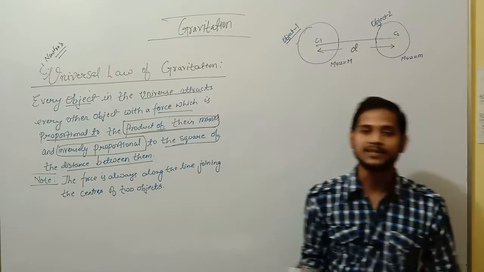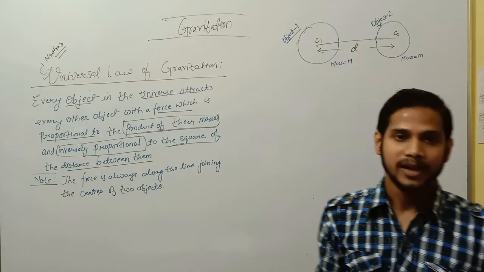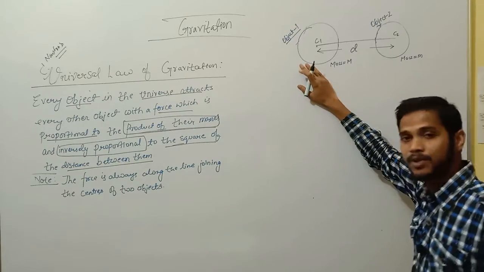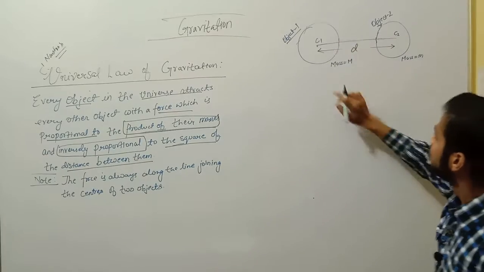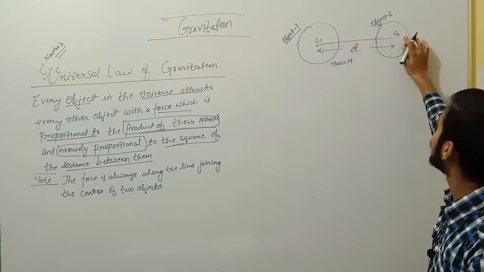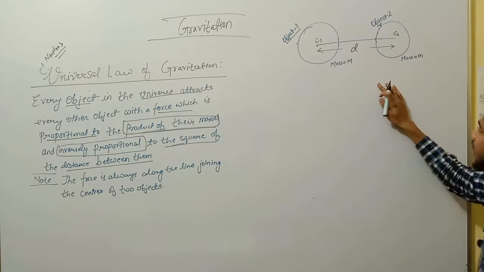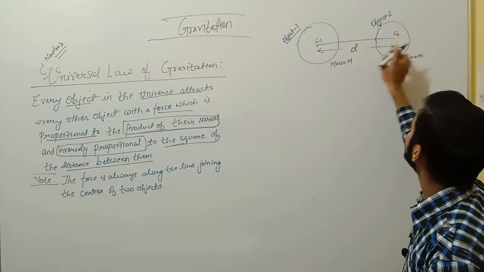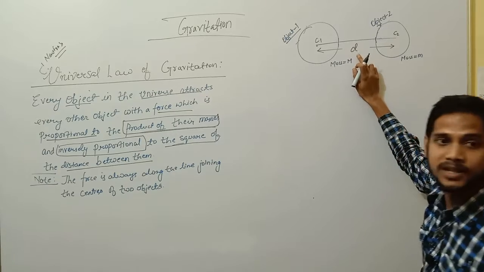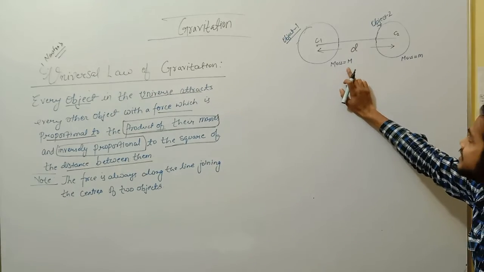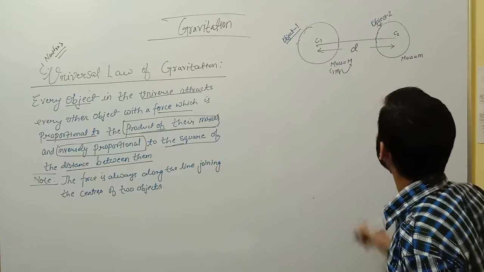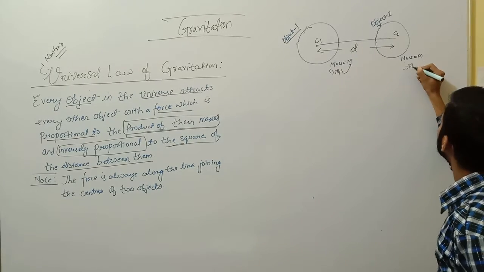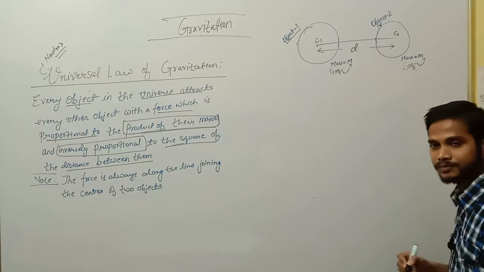And we will understand this statement with the help of examples. Suppose we have two objects, object 1 and object 2, with centers C1 and C2, and the center to center distance between them is capital D. Suppose object 1 has mass capital M, and object 2 has mass small m.